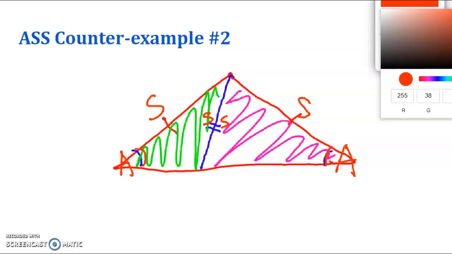In theory, we have ASS congruence between the green triangle and the pink triangle. But do the green triangle and the pink triangle look the same? Not at all, right? One is way skinny, this one is an obtuse triangle, and this is an acute triangle because all the angles are acute. So obviously, ASS fails here.